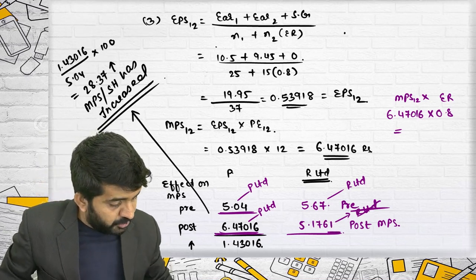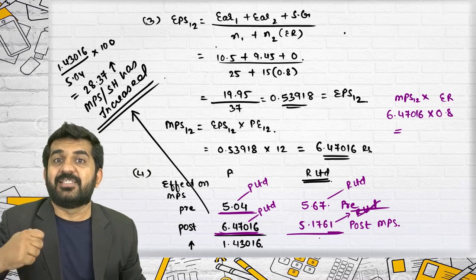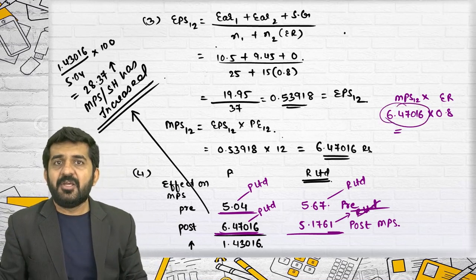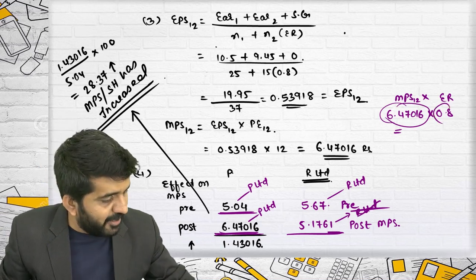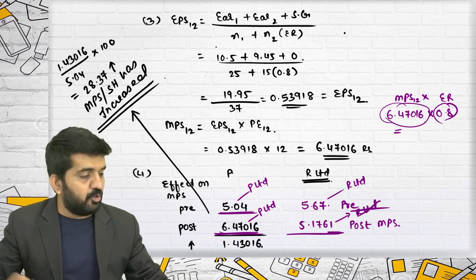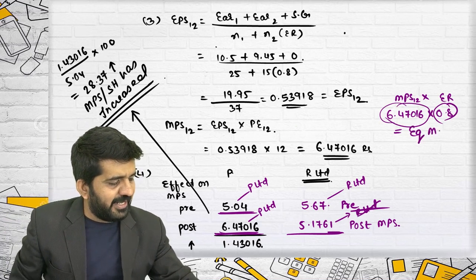Now these two can be compared. I have got this market price per share, but for every share held, I have got only 0.8 share. So I should multiply it with 0.8 to find my equivalent MPS.